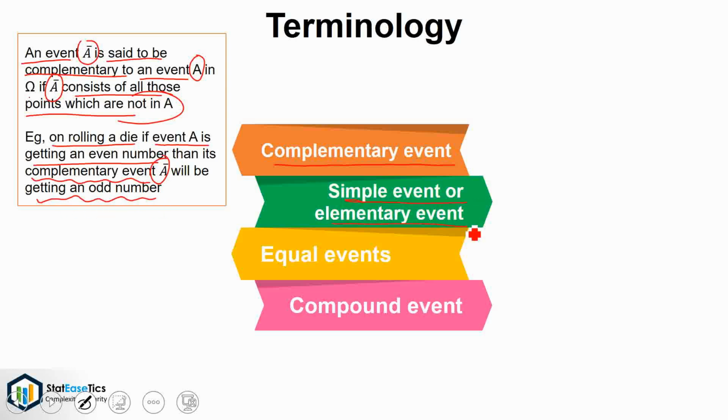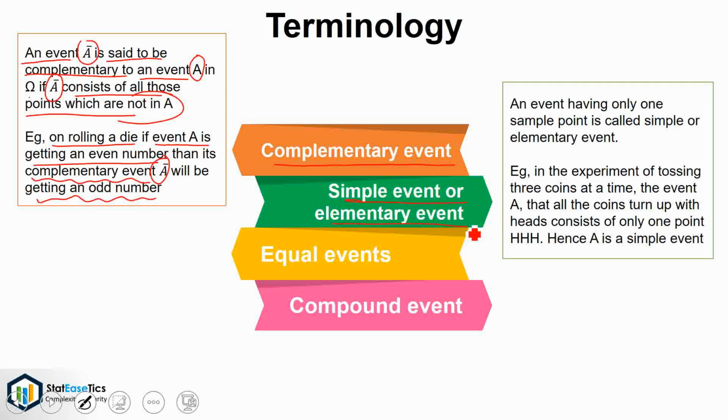Simple or elementary event. An event having only one sample point is called simple or elementary event. For example, in the experiment of tossing 3 coins at a time, the event A that all the coins turn up with heads consists of only one point, HHH, hence A is a simple event.